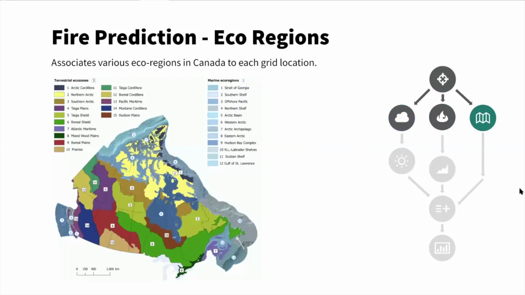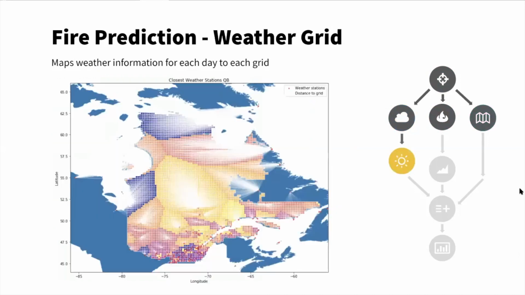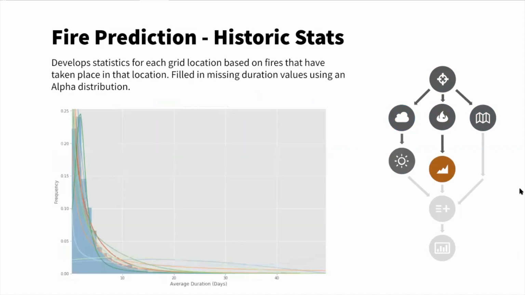This is important because ecoregions have different characteristics that can impact the risk of a forest fire happening. And then we got daily and hourly information and mapped it to the grid as well. And then we get historic stats, which helps us relate previous fire activity in a location in order to use that to predict the risk of a fire happening today.